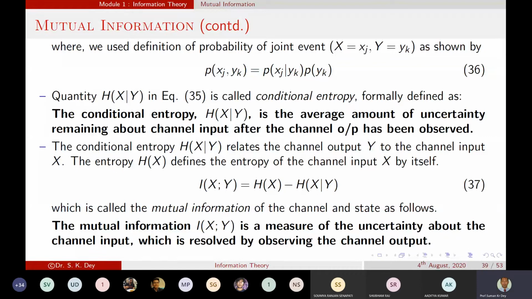So mutual information measures the uncertainty about the input channel after observing your output channel. Is that clear?